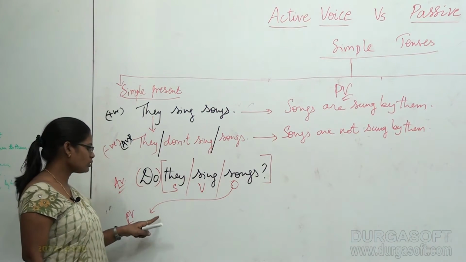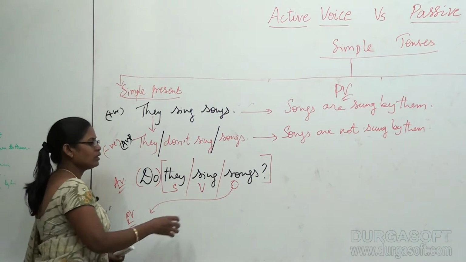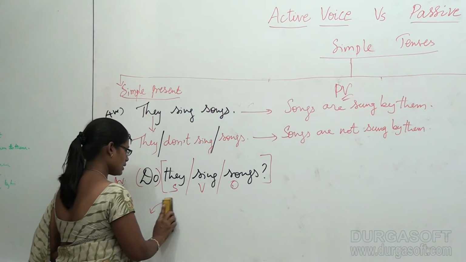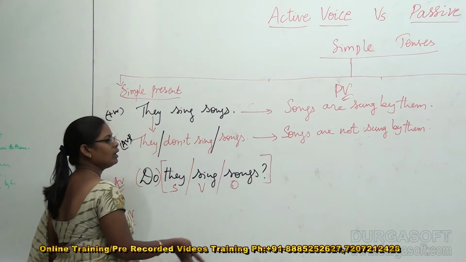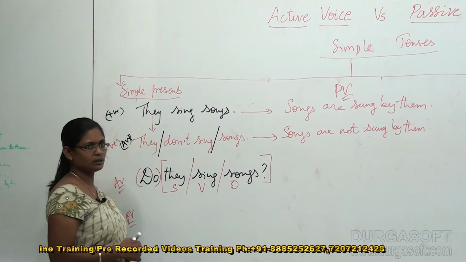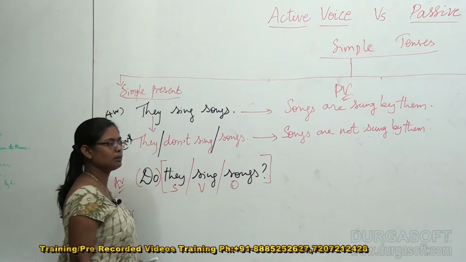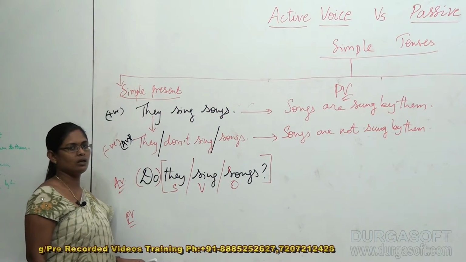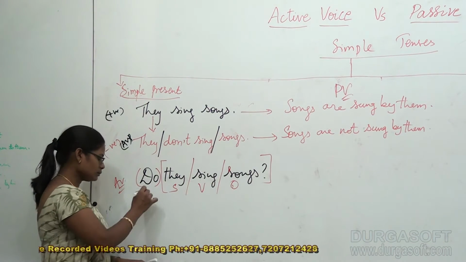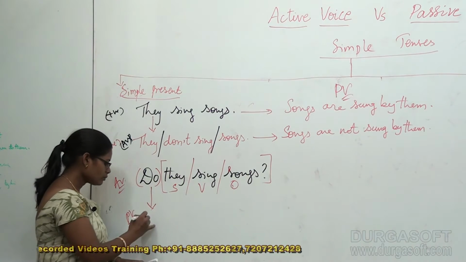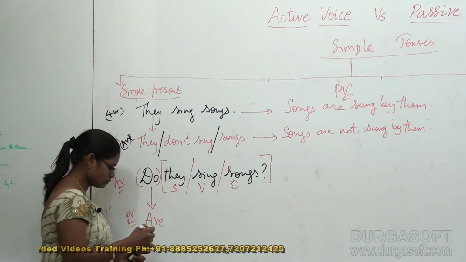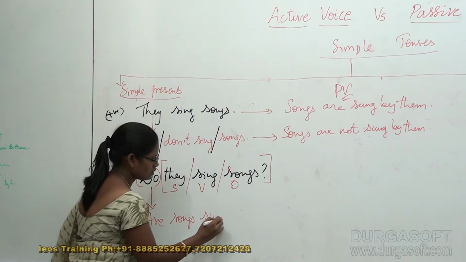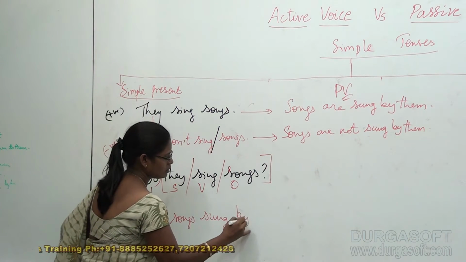So before that we have to focus on the number. Is it a plural object or a singular object? In fact, this is a plural object because songs, more than one song, indicates plural. So if it is plural, go with this: "Are songs sung by them?"